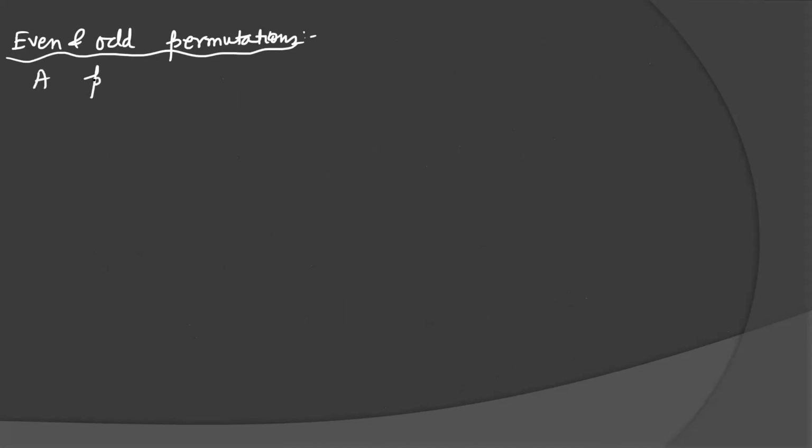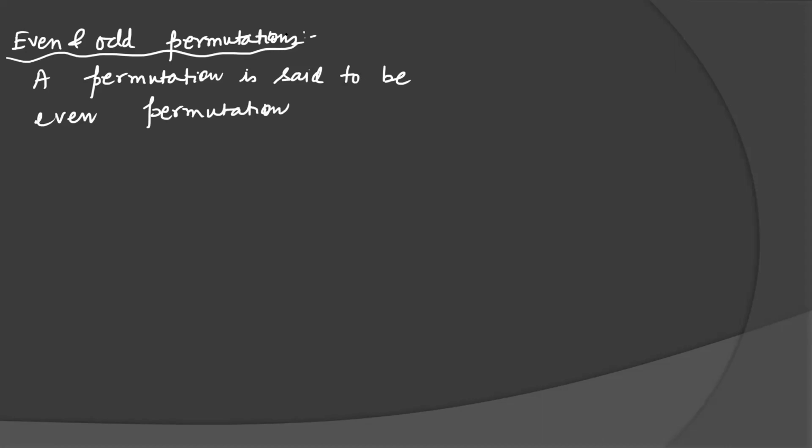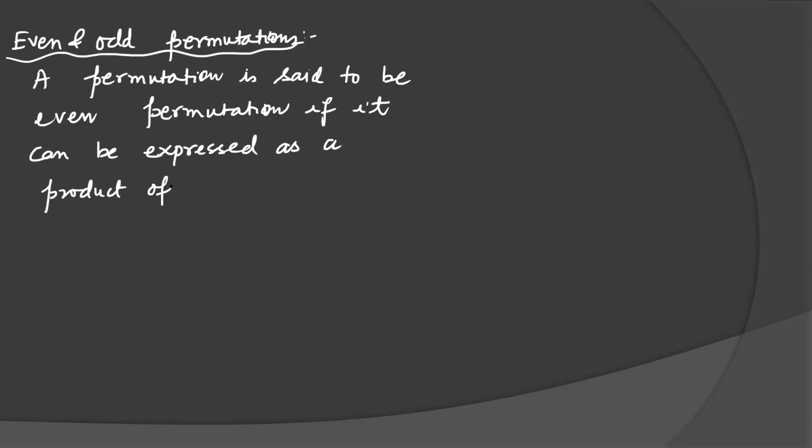A permutation is said to be an even permutation if it can be expressed as a product of an even number of transpositions.